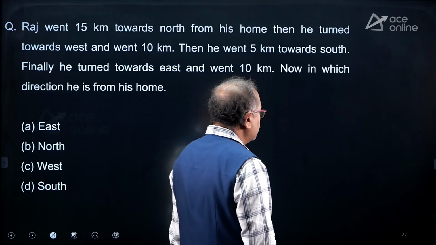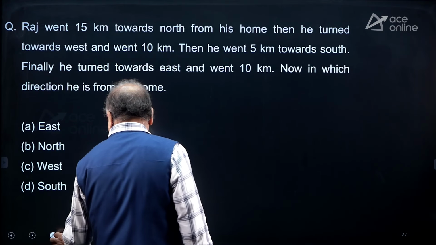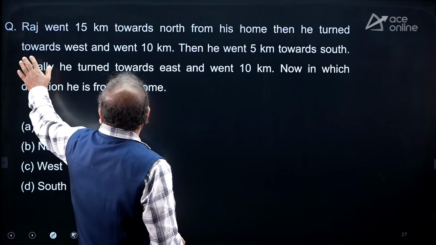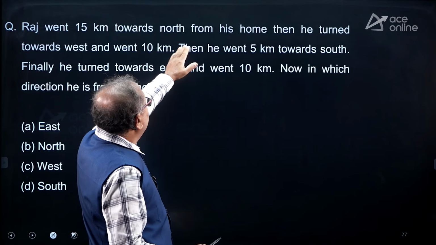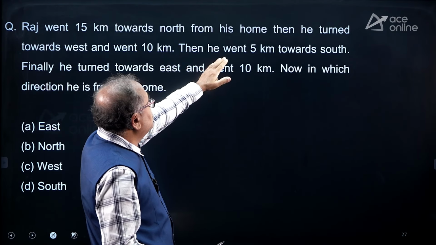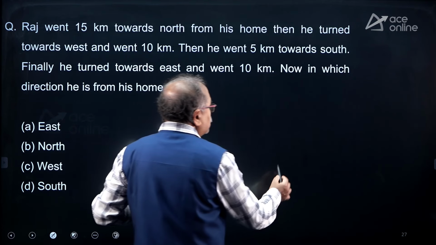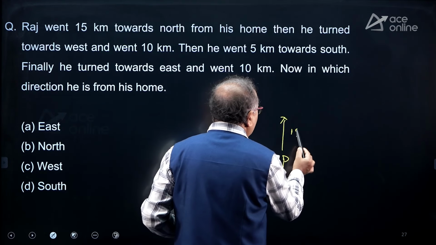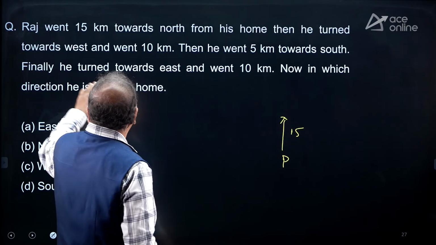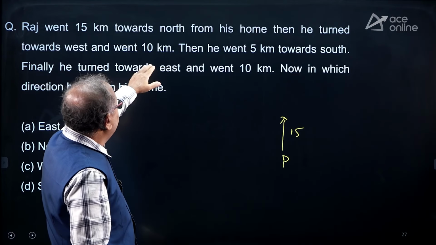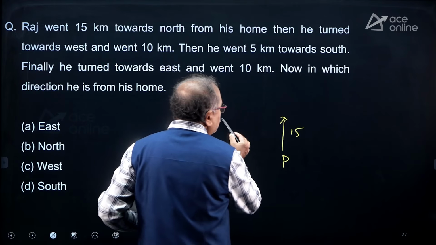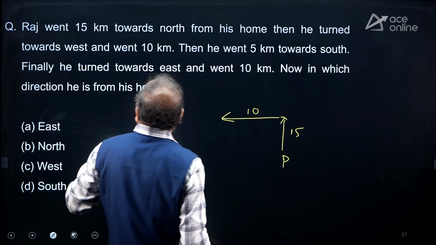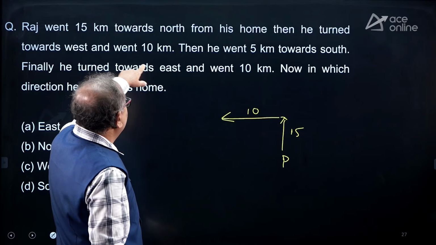Those who did the practice, these all are the moderate questions I can say. So Raj went 15 kilometers towards north from his home. So let's say P is the point which is home and he goes 15 kilometers towards north, and turned towards west and went 10 kilometers. This is the west direction and it's 10 kilometers.